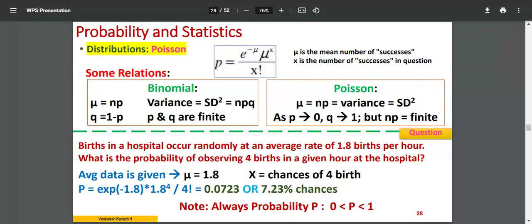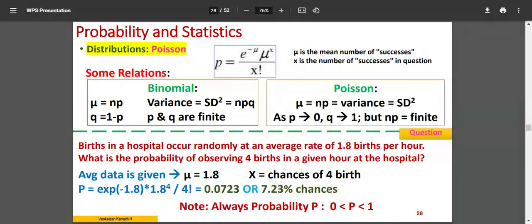Now, when you take a product of this, that is NP, the sample size will be very large in this case, and probability value is very small. So NP will be finite, and that will be equal to mu as well as variance. This is the difference here. So here mu will be equal to NP, which is also equal to variance. How has it happened? Q is tending towards 1. It's almost 1.